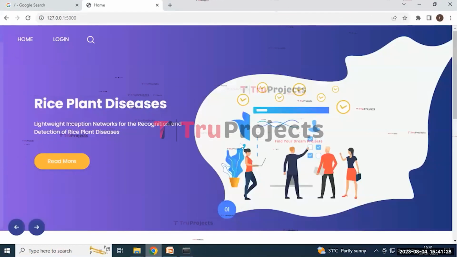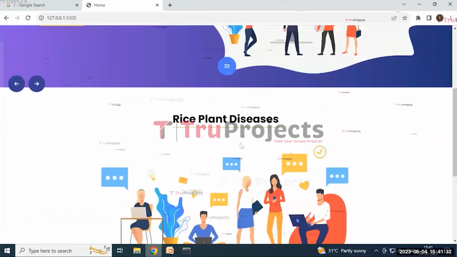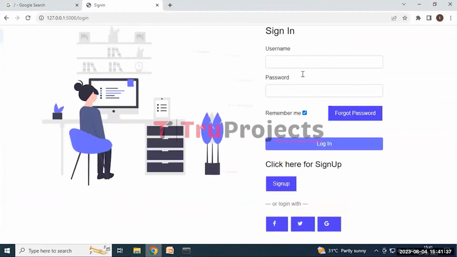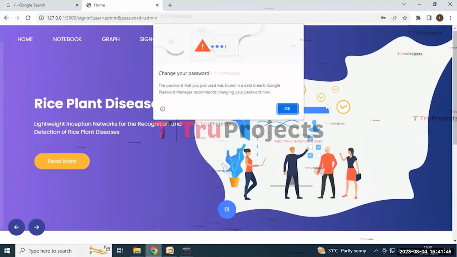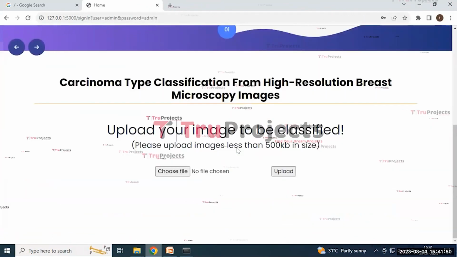And then click on the enter button. Here it will redirect to this page containing the title and some information about it. And then click on the login button. Here it will redirect to the login page containing username and password, and we need to fill in those details. And then click on the login button. Here it will redirect to this page containing the username, choose file and upload buttons.